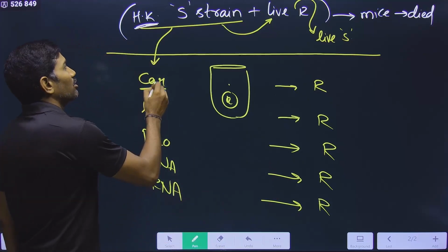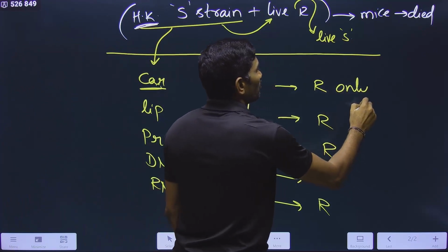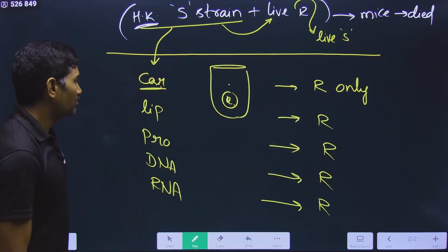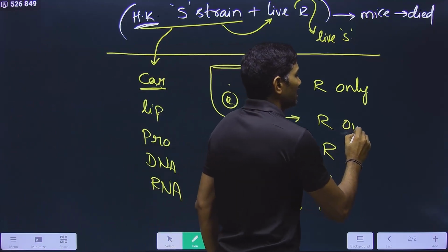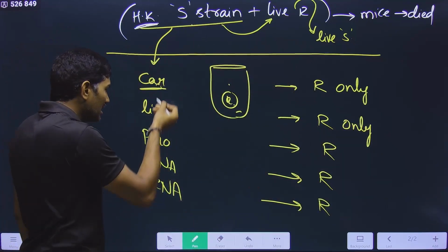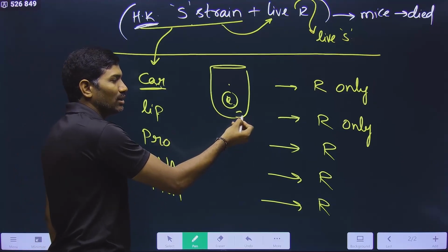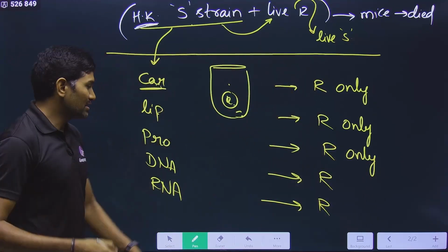See this. When carbohydrates from heat killed S were added to R, they observed R only. That means there is no S formation. When lipids from heat killed S were added to R, here also they observed R only, so here also there is no S. When proteins from heat killed S were added to R strain, here also they observed only R strain, there is no S strain.